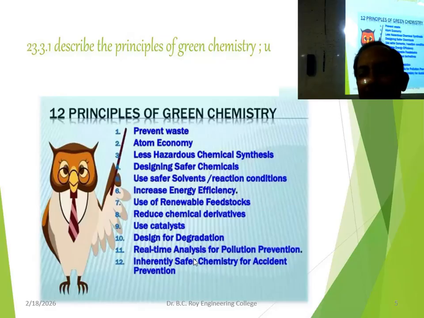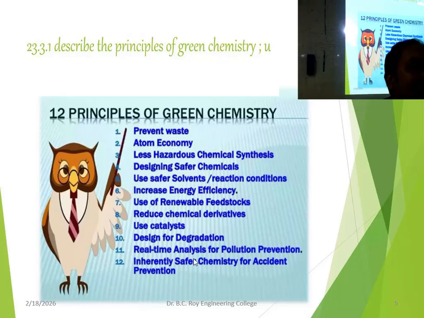Number 3, less hazardous chemical synthesis. As much as possible it should be less hazardous. Toxic material prevention is a must. Number 4, designing safer chemicals. If it is not available, you have to design new one. For the same purpose, instead of some toxic chemical, try to use some safer chemicals.